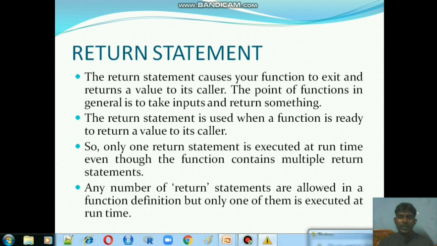Fourth one: any number of return statements are allowed in a function definition, but only one of them is executed at runtime. I already told you this in the beginner session. We can use multiple return statements in a program, but at runtime only one is executed. If there is a value, it will return the value; if no value, it will display None.